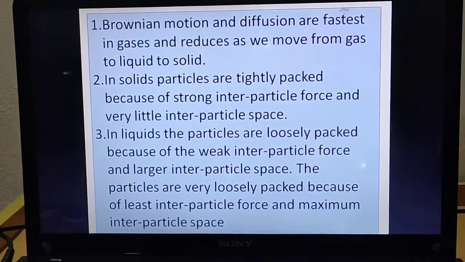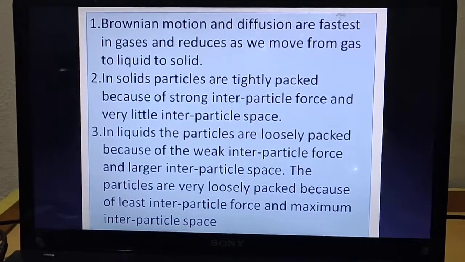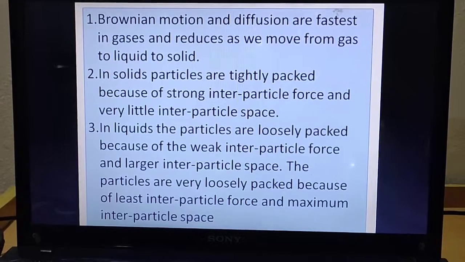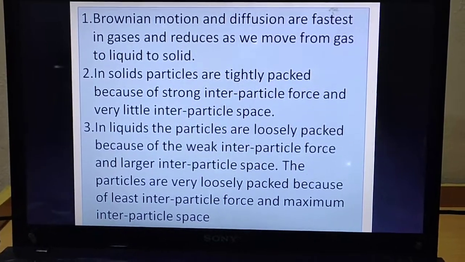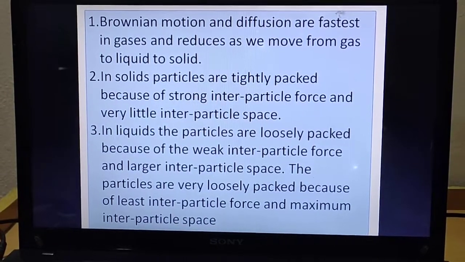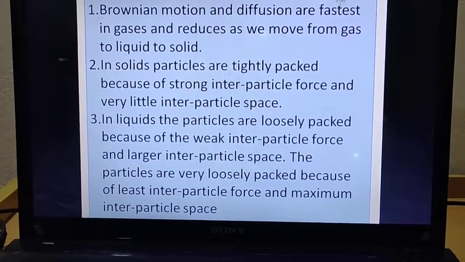Then comes the third point, which is about liquids. Now in liquids the particles are loosely packed as compared to solids. Yes, they are loosely packed. And why does this happen? Because of the weak interparticle force and large interparticle space. Means what?